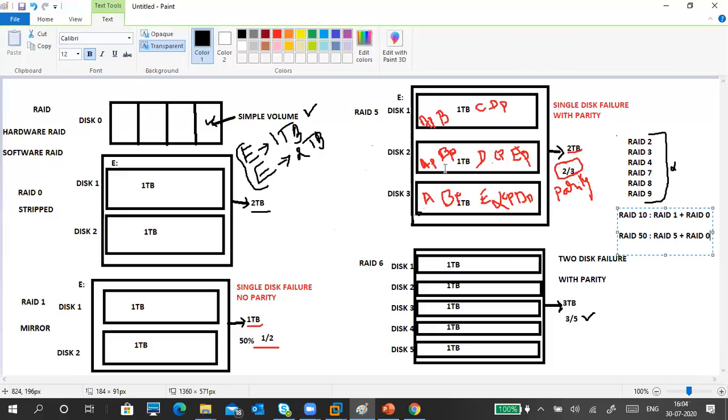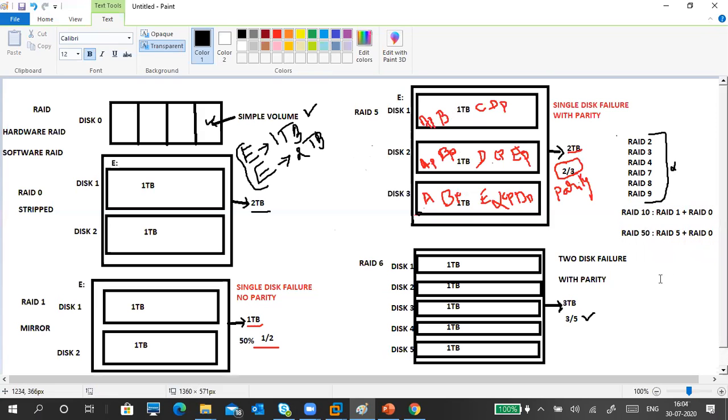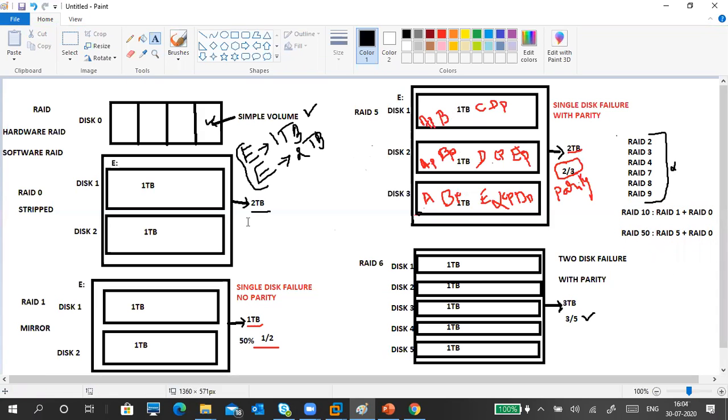It means this hard disk is okay, and these two hard disks are combined. It means 1 terabyte, 1 terabyte, 1 terabyte, 1 terabyte, it becomes a total of 4 terabytes. So there are different combinations they use, depending upon the requirement. But in our servers we can't do this. If you want to, you can; we'll try, but that's a different point.